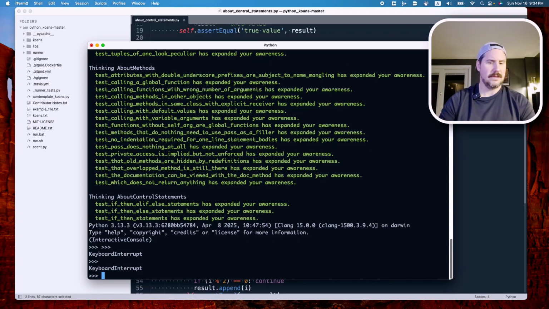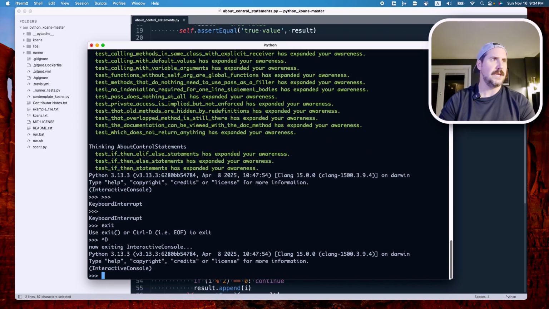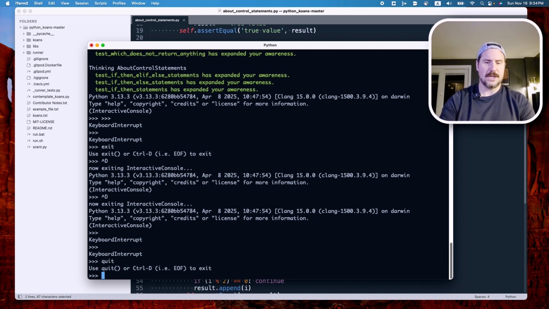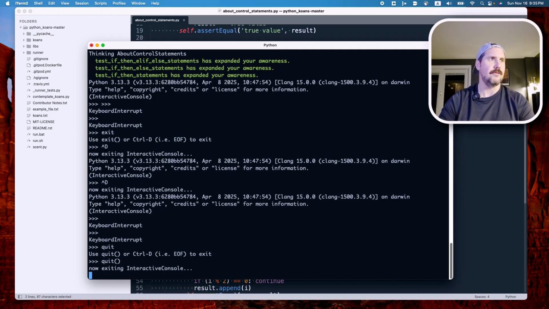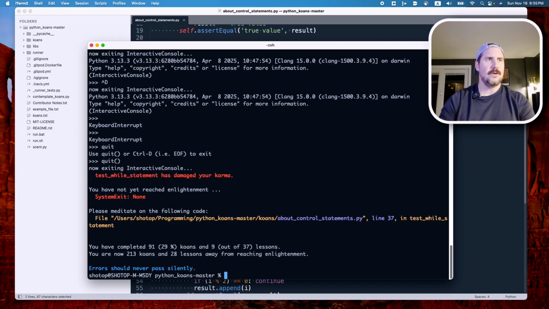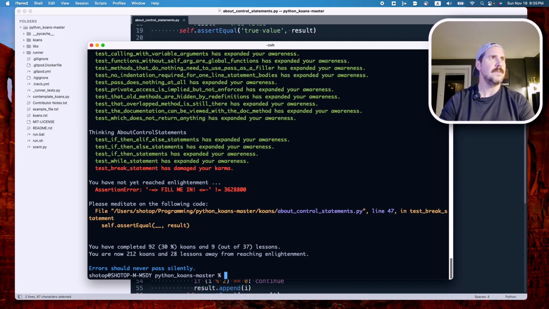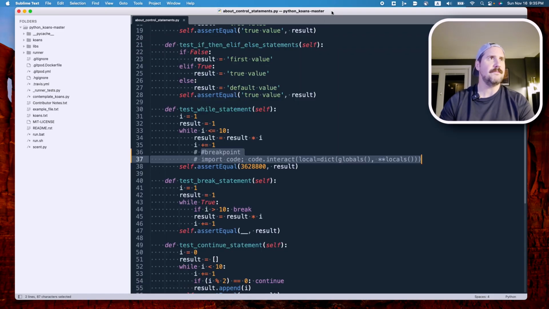Get out of this thing: exit, Control D, Control D, Control C, Control Q, quit. Use quit. Man, this is painful. Okay, so let me clear the screen here. We are out of the debugger. That was exciting. Let me run this again as we would normally. All right, and we are on test break statement has damaged our karma. So that would be on line 47 on that about control statements file.